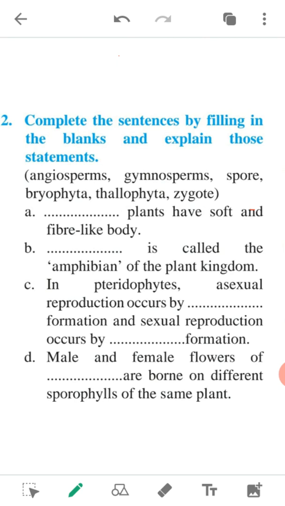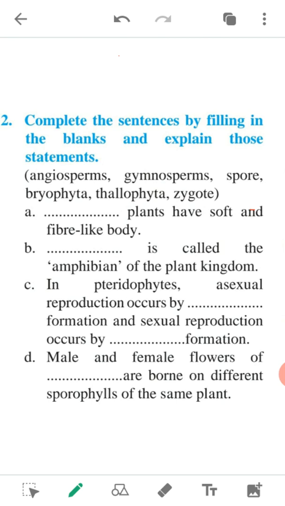Third, seeds are formed after the process of reproduction and contain embryo and stored food. Fourth, they show presence of separate conducting tissues for conduction of water and food. For conduction of water, they have xylem, and for conduction of food, they have phloem.